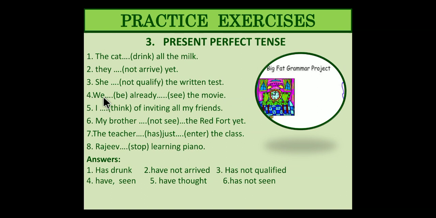Then we have seen the movie. Then I have a thought of inviting all my friends. Then my brother has not seen the Red Fort yet. Then the teacher has just entered the class. Correct. Third form of enter, and depending upon the subject it should be singular or plural. Rajesh stopped learning piano. No, that will be past tense, but we want to make it present perfect. Rajesh has stopped learning piano. So depending upon the tense, first you need to know the type of tense.